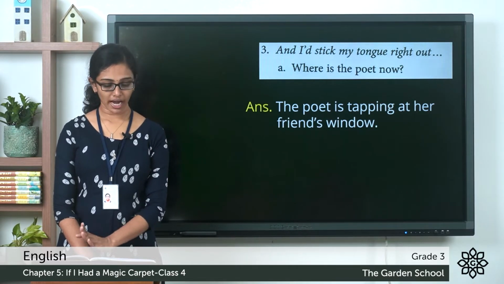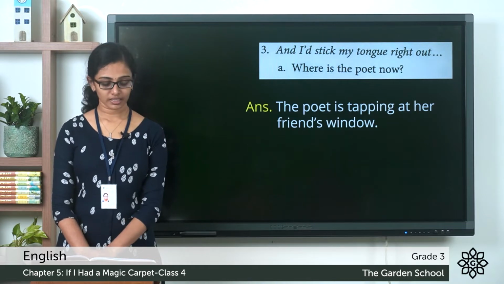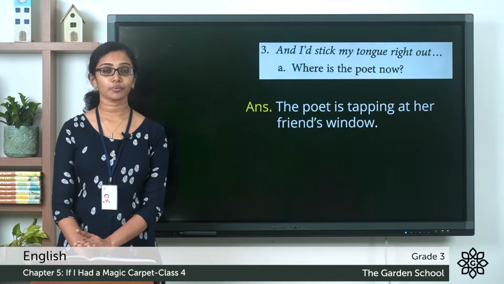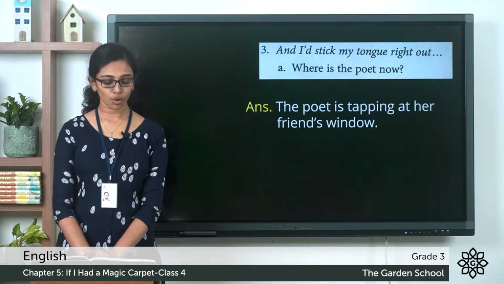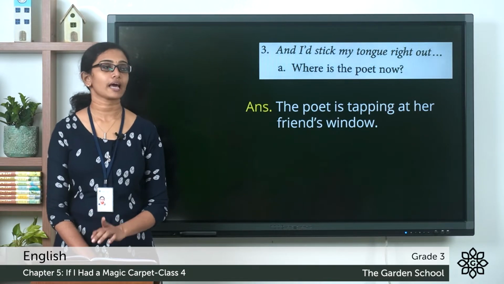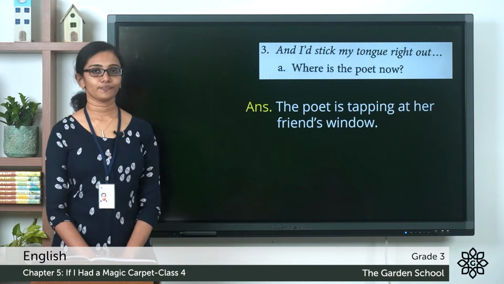Over your house I would hover and take the greatest pleasure. And it continues to the third stanza. In tapping on your window and I would stick my tongue right out. Oh, you would be so very jealous of all my flying about. So, where is the poet now? The poet is tapping at her friend's window.